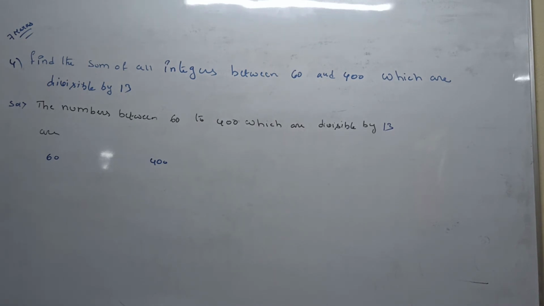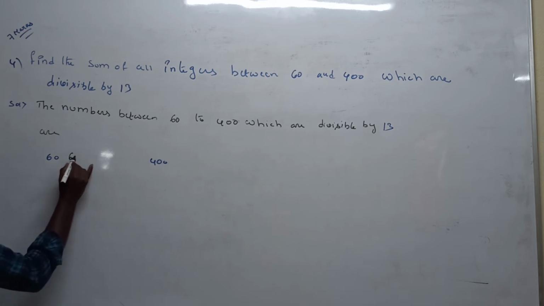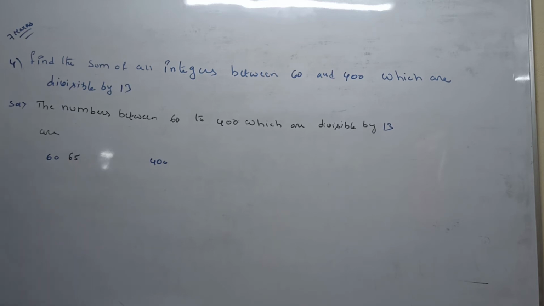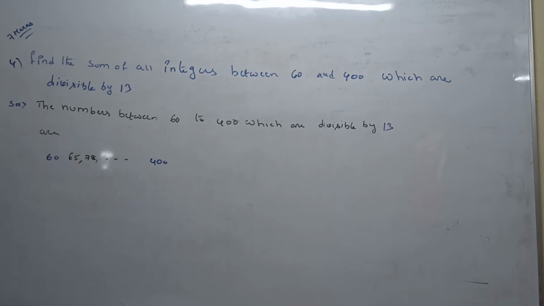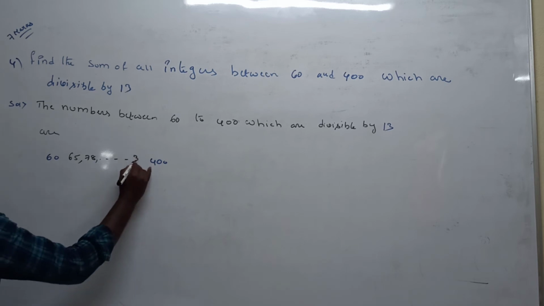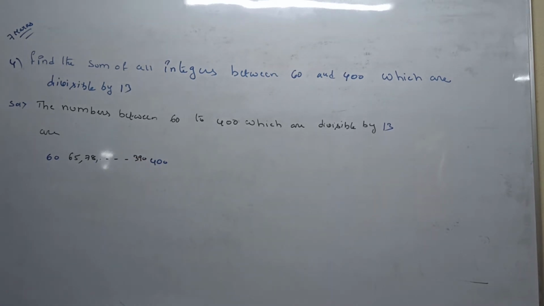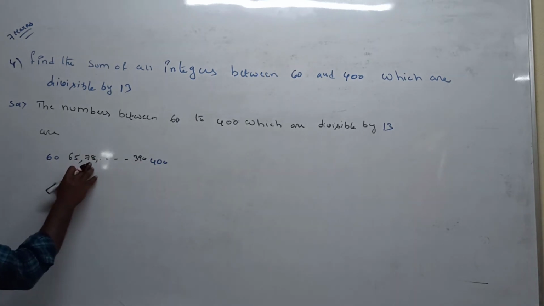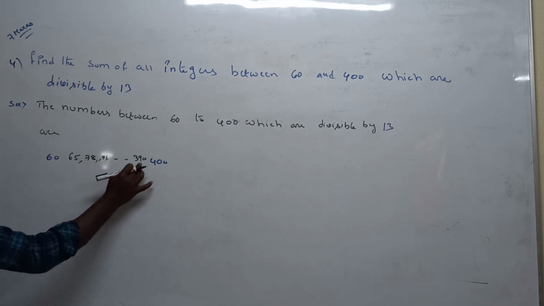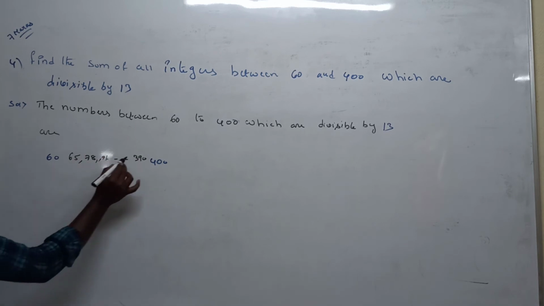61 is not divisible by 13. 62? No. 63? No. 64? No. 65 is divisible by 13, 13 fives are 65. Next, 13 sixes are 78. Like so on. 65 is possible, 78 is possible, and so on. 390 is possible. So what are the possible elements in between 60 and 400? 65 is possible, 78 is possible, 91 is possible, so on. 390 is possible. Finally we got the sequence.